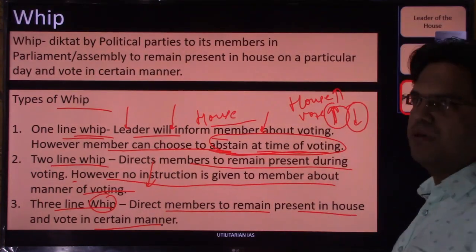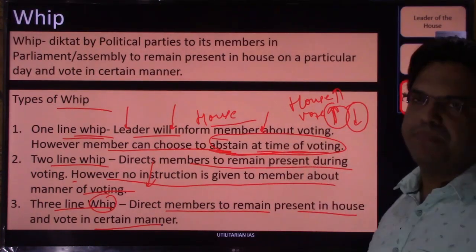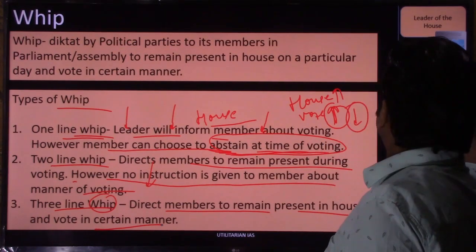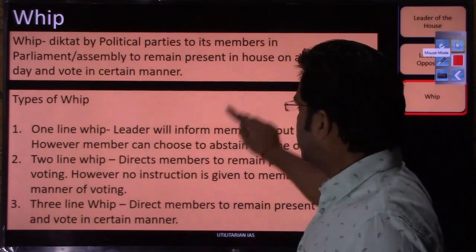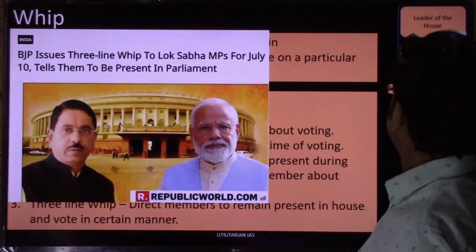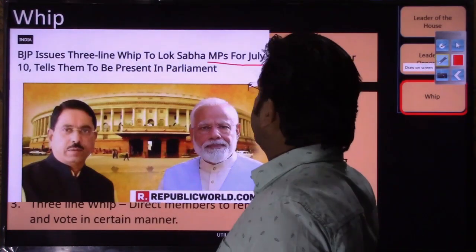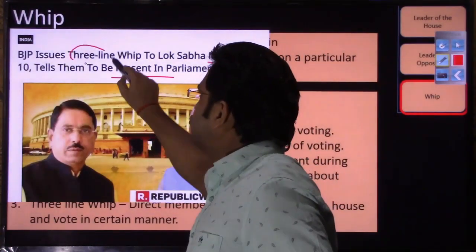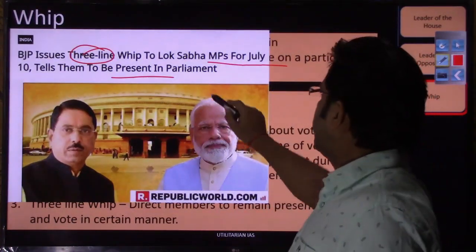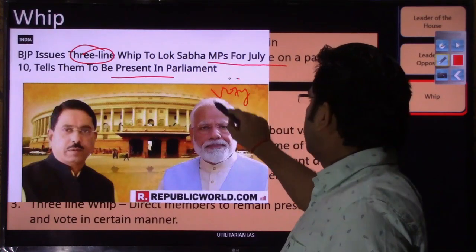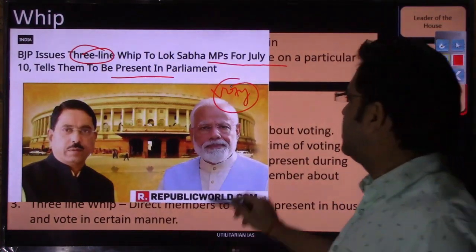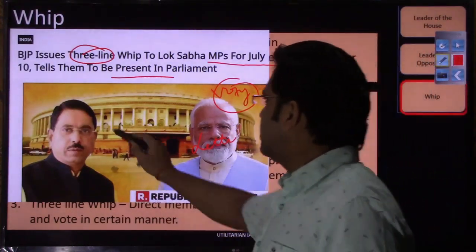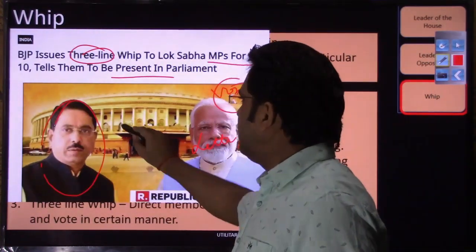We'll see if any member of parliament violates this whip that has been issued by their party, what punishment he or she will be meted out. Let us have a sample of how a whip looks. So you have this: BJP issues three line whip to Lok Sabha members of parliament for July 10, telling them to be present in the parliament. When a three line whip is issued, the voting manner is also guided to that particular member. Generally a letter is issued, and a copy of that letter will be forwarded. He is the leader of whip for the BJP in Lok Sabha.